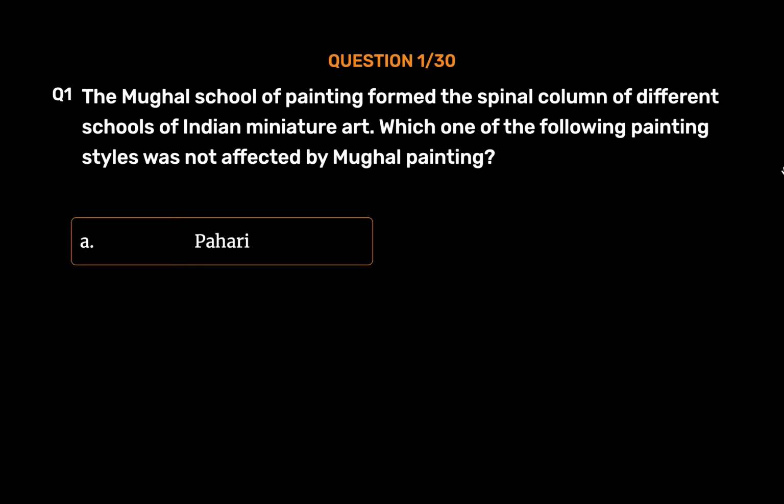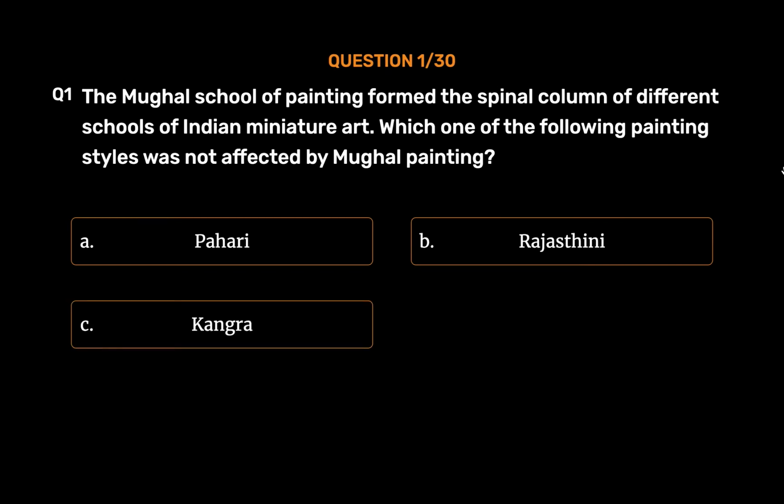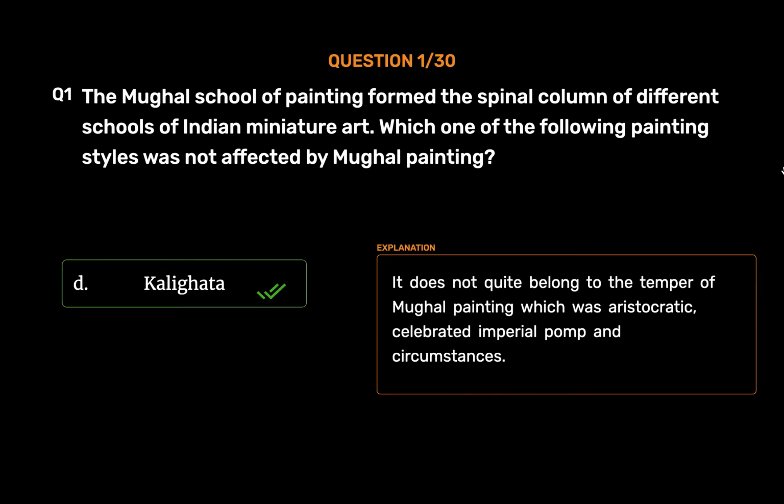Option A. Pahari. Option B. Rajasthani. Option C. Kangada. Option D. Kalighata. The correct answer is Option D. Kalighata. It does not quite belong to the temper of Mughal painting, which was aristocratic, celebrated imperial pomp and circumstances.